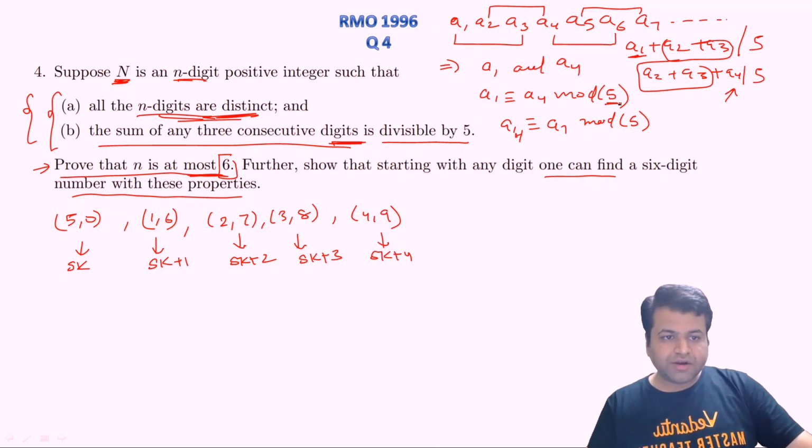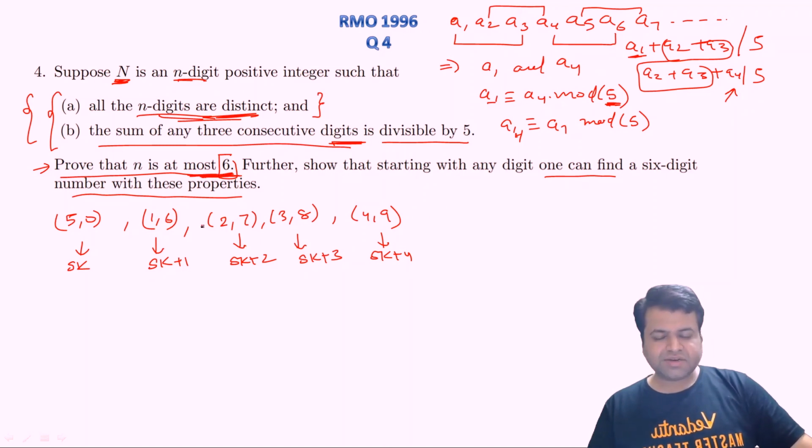So if we divide by 5, we can have the same remainder only for two digits, right? So a1, a4, a7 cannot be all distinct. Two of them must be the same, right? So that will not satisfy our first condition. So we can have a maximum of six distinct digits, right? Let's try to find these numbers.